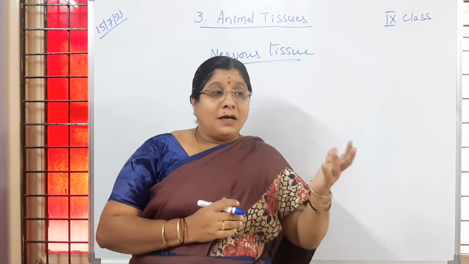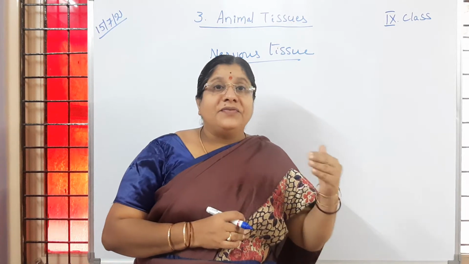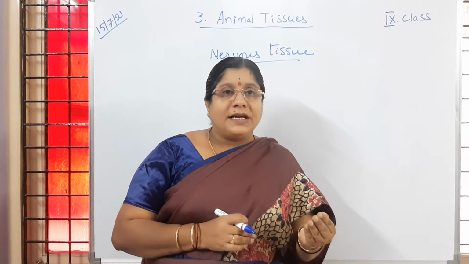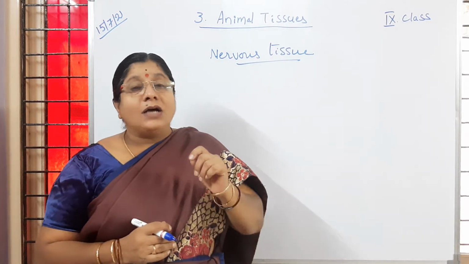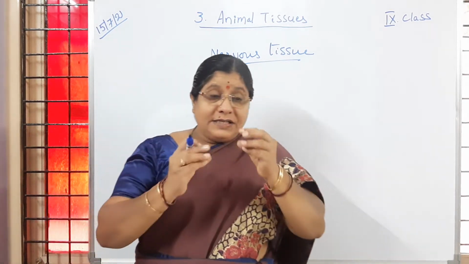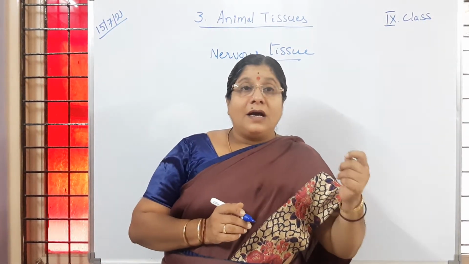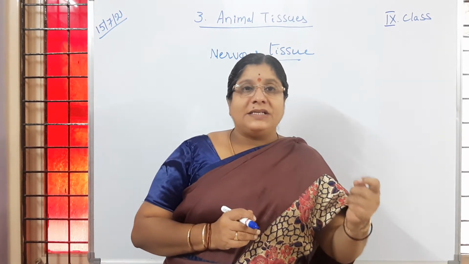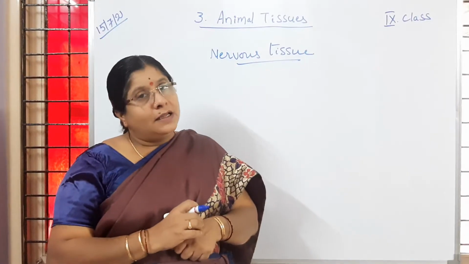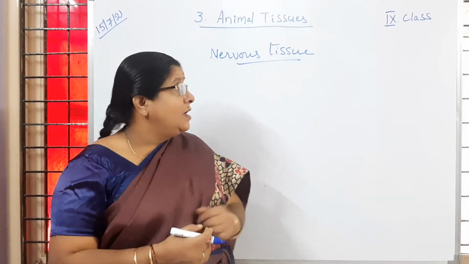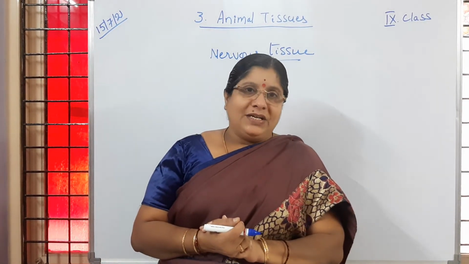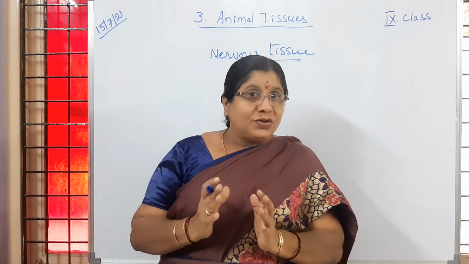In other types of tissues, where different cells are present, they can regenerate. Okay, they can be produced again. For example, osteocytes, from which bone is developed, or epithelial cells, can also be regenerated. Is it clear to you? But once the nerve cells are damaged, they are damaged forever. Everybody understood what I said?